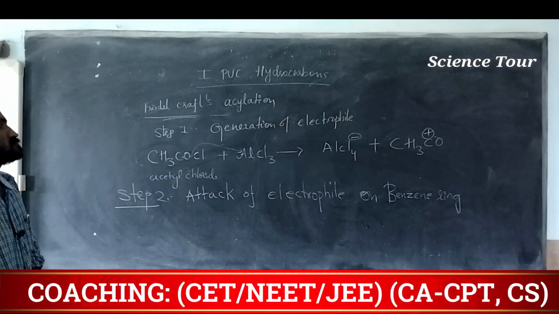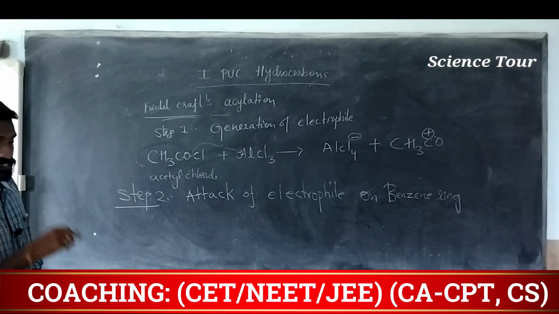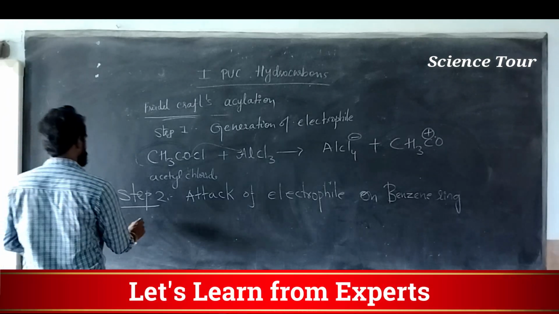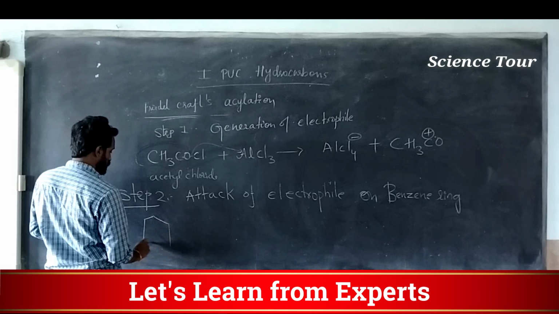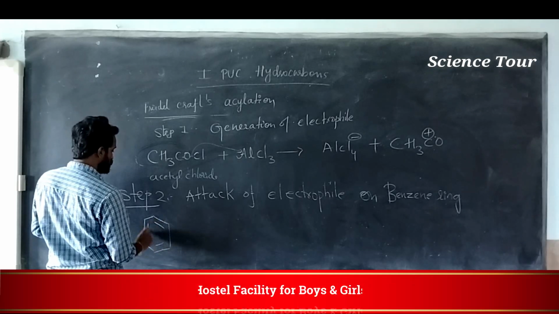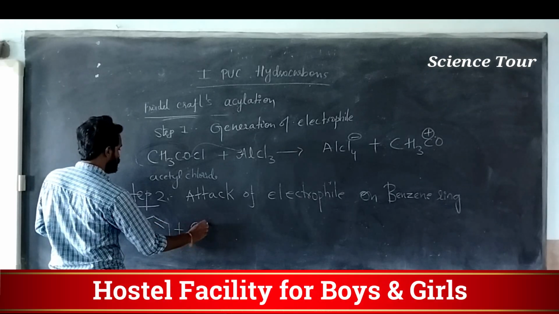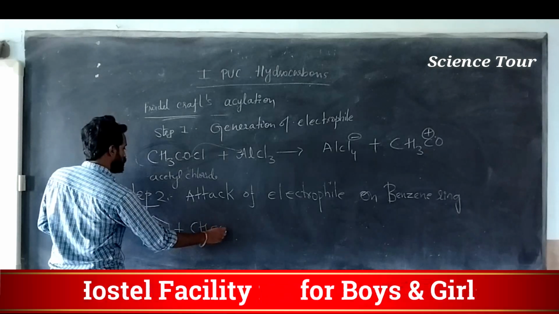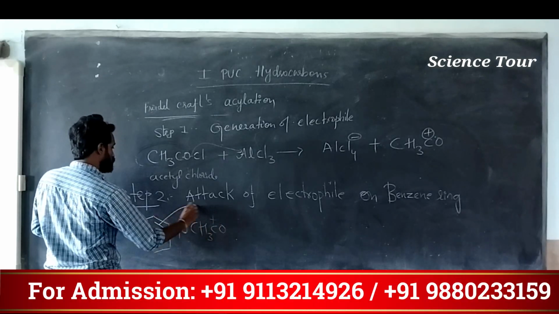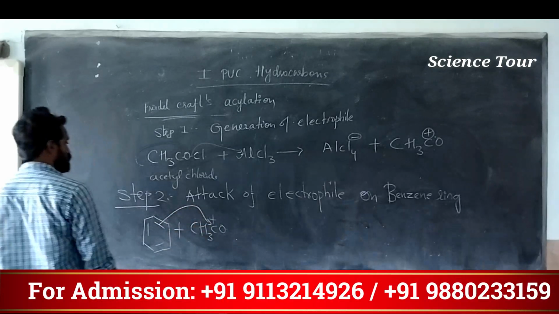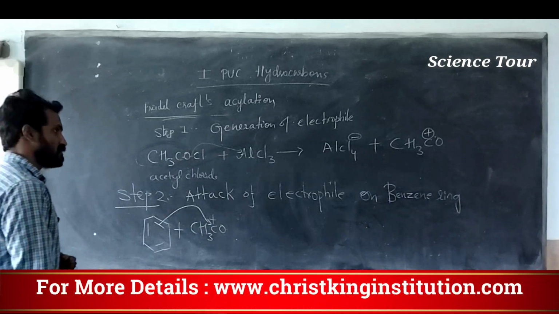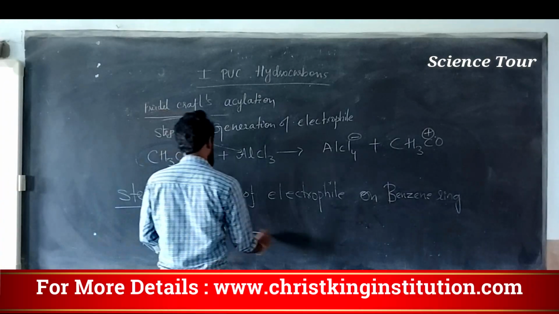So the electrophile attacks the benzene ring. What you have to do: take a benzene and react it with the electrophile. What happens? This will go and attack this carbon. That is very important, my dear students. While writing also it should be clear.